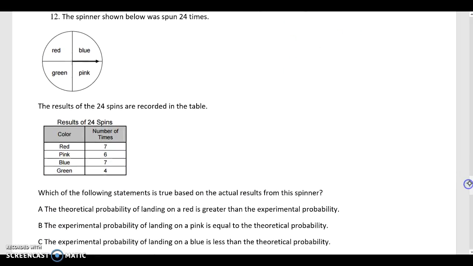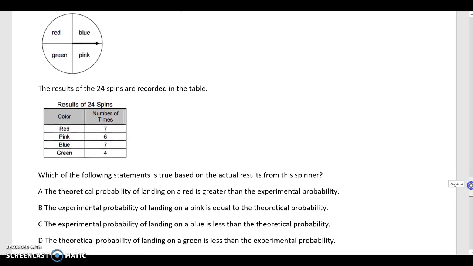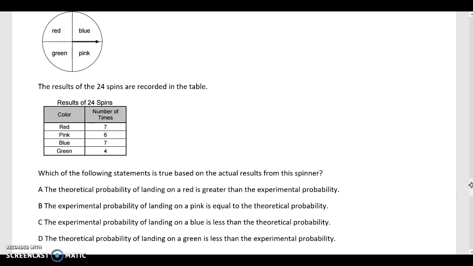Okay, the spinner below was spun 24 times. I'm going to move it down so we can see everything. The results of the 24 spins are recorded in the table. Which of the following statements is true based on actual results from the spinner? All right, so the theoretical probability of landing on a red is greater than the experimental. So let's find what's the probability of red. I'm going to put TP for theoretical probability. So red, there's one red out of 4 sections.